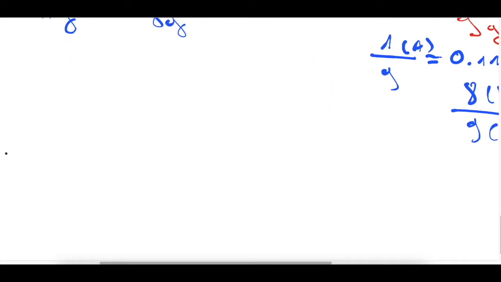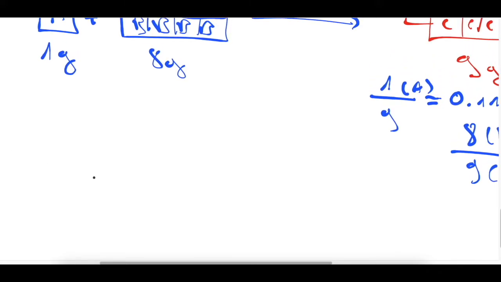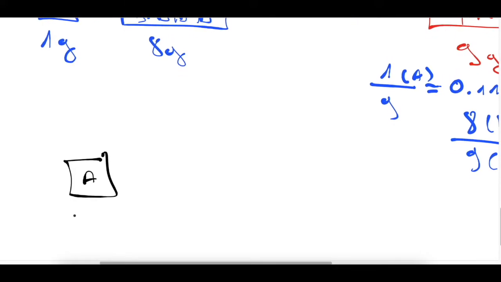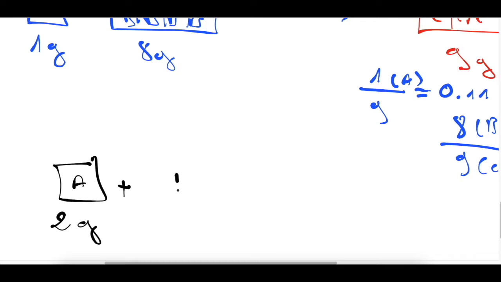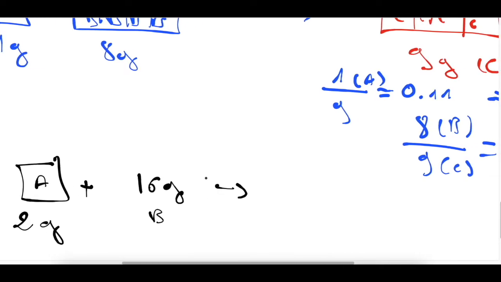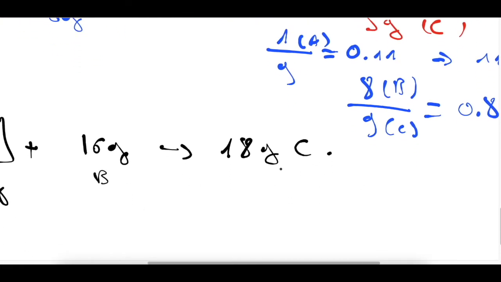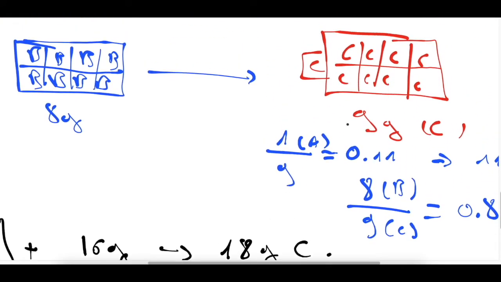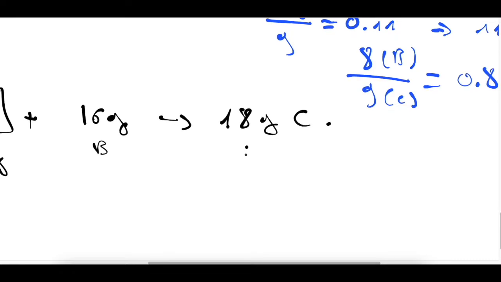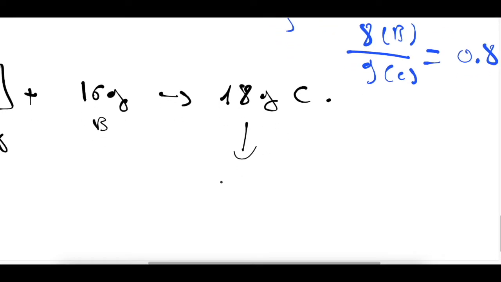Now if we double the amount of A, for example, we use 2 grams of A that will react with 16 grams of B, so we'll get 18 grams of C. This 18 grams of C of this chemical compound also has the following fraction.